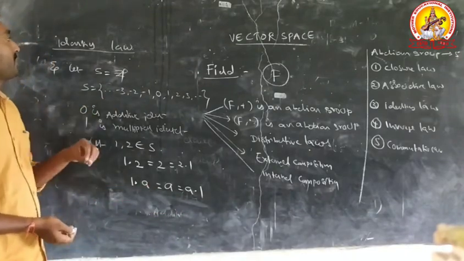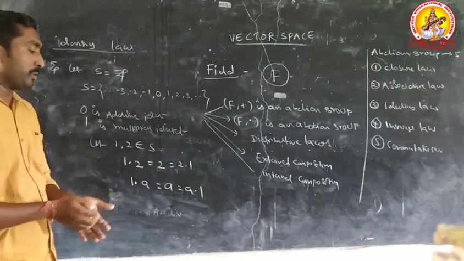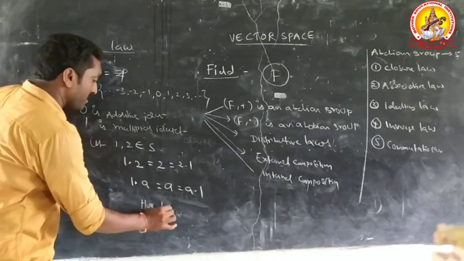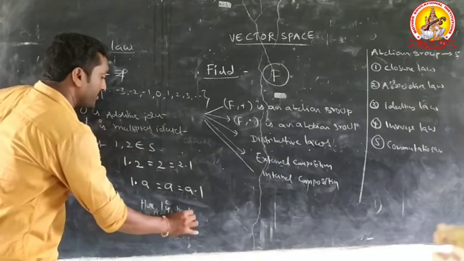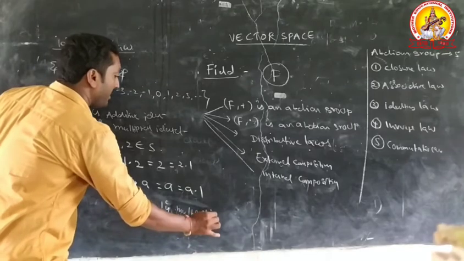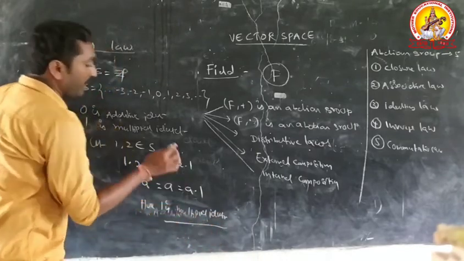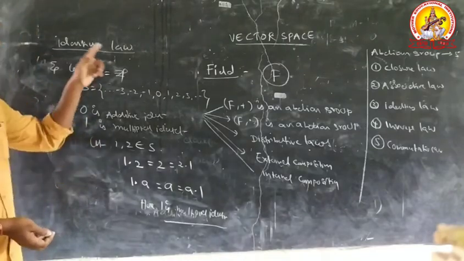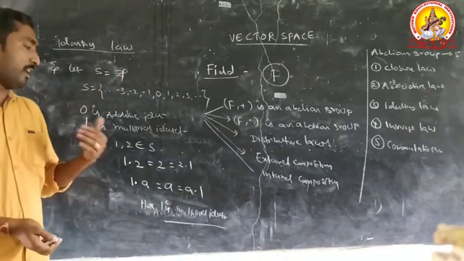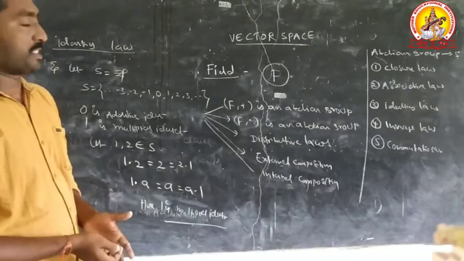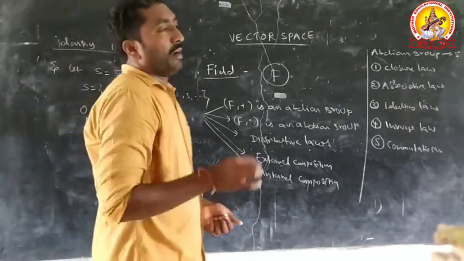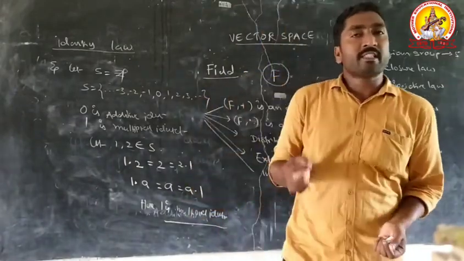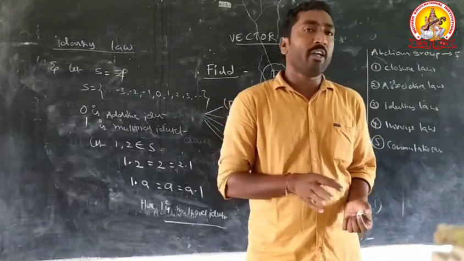Therefore, S satisfies the identity law with respect to multiplication. Here, 1 is the multiplicative identity element. Therefore, S satisfies the identity law with respect to addition and with respect to multiplication. 0 is the additive identity element and 1 is the multiplicative identity element in S.